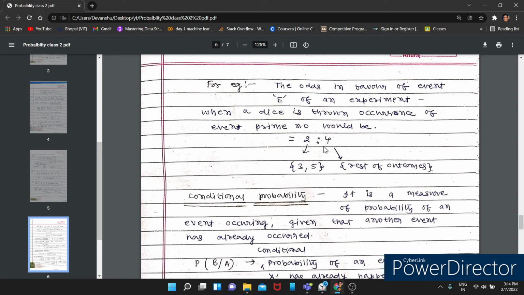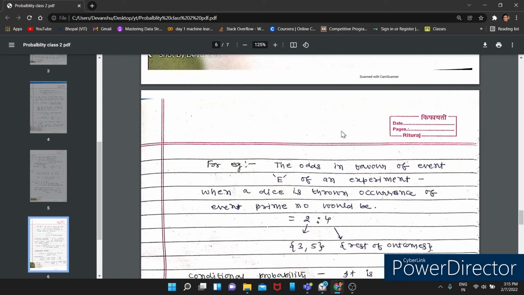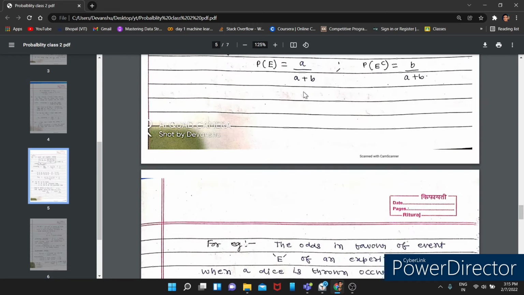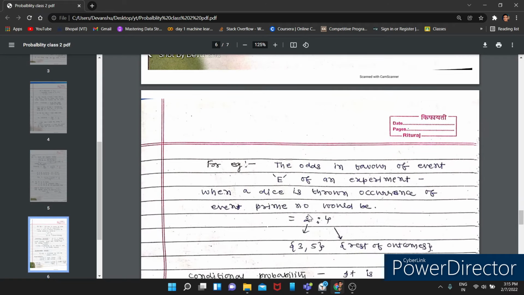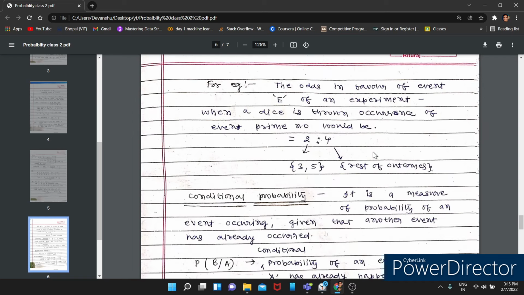What is the sample space? 1, 2, 3, 4, 5, 6, out of which 2 is our favorable count, in which 3 and 5 are coming, and 6 minus 2 is 4, that is the rest of the outcomes. Are you getting the point? This is A and this is B. If you want to find the probability of E, then you can write A upon A plus B, 2 upon 2 plus 4. So 2 upon 6 means 1 by 3. We have got the answer.